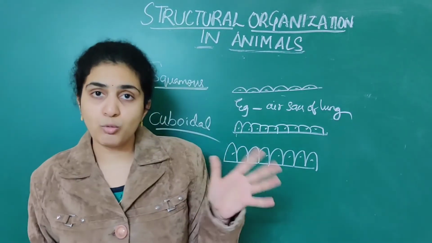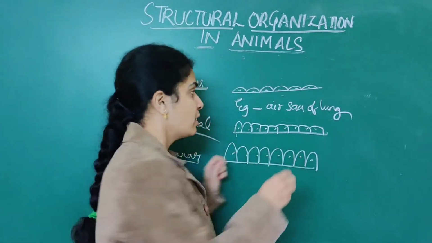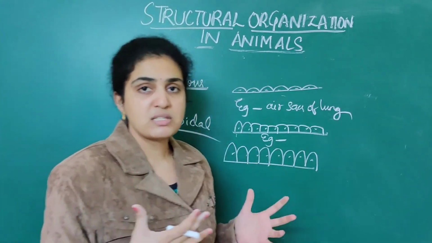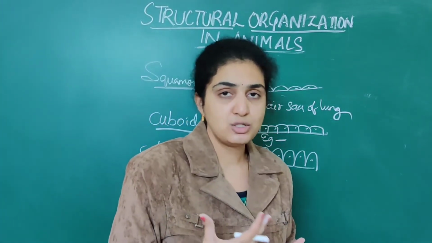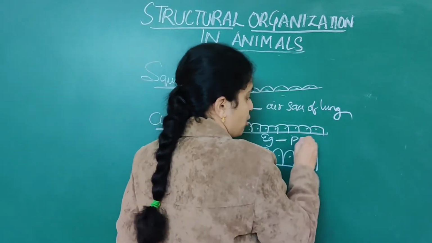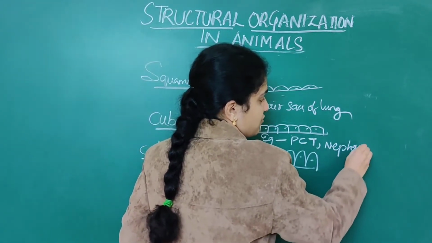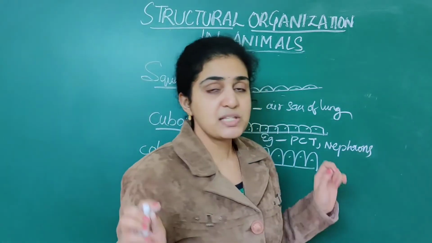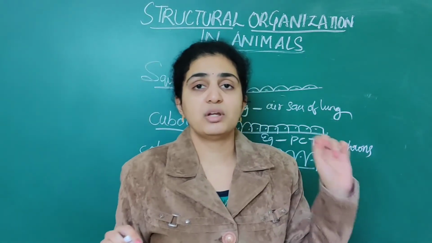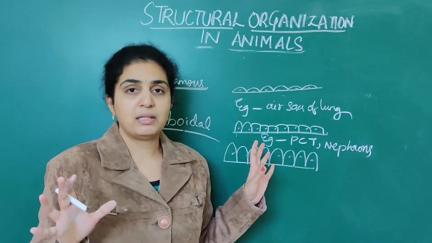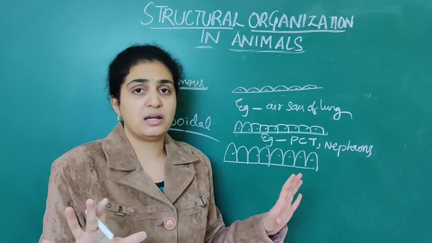When it comes to cuboidal epithelium, what is lined by it is the proximal convoluted tubule as well as numerous nephrons. Simply remember, anything that is related to the kidney will constitute cuboidal epithelium only.